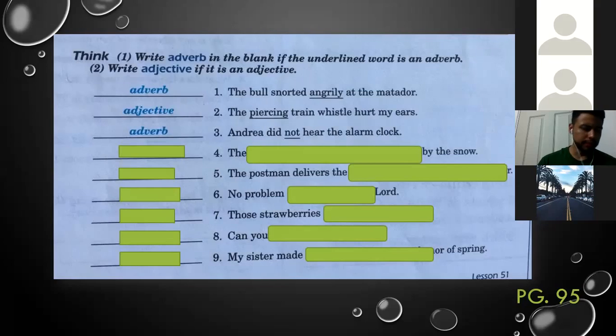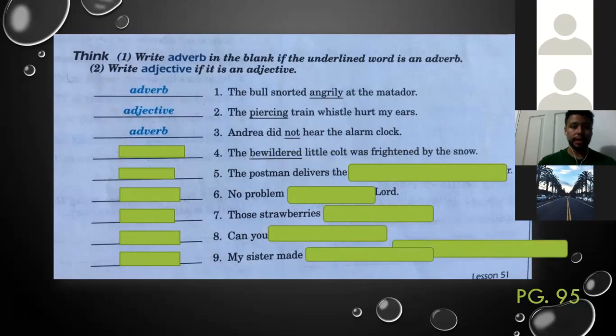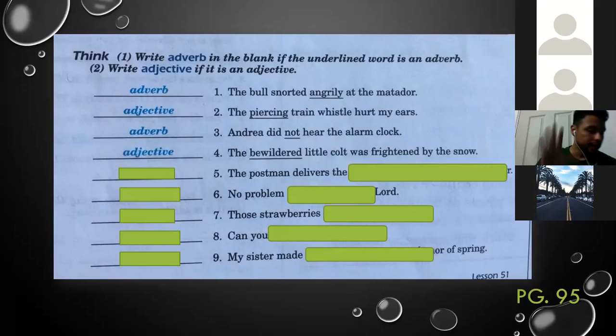Number 4. Dimitri, can you read this one, please? Bewildered little goat was frightened by the snow. Bewildered is another way to say confused. It's like the confused little goat in this case. So is it an adjective or adverb? Adjective. Yes, it's an adjective, definitely. Congratulations. And write adjective here. Good.